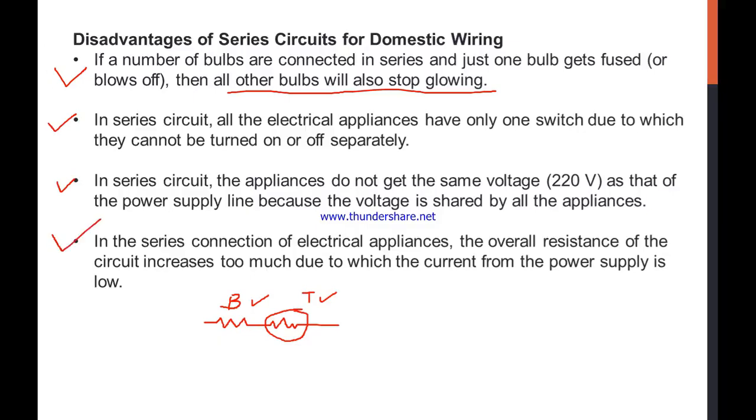Now let's talk about the fourth point. In series connection of electrical appliances, the overall resistance of the circuit increases too much, due to which the current from the power supply is very low. As we already showed in the last numericals, the overall resistance increases in case of series, so because of the increase in resistance the current will overall decrease. So these are the disadvantages of the series connection.